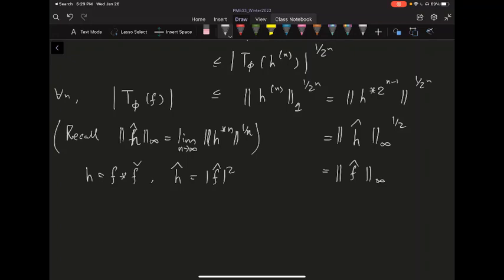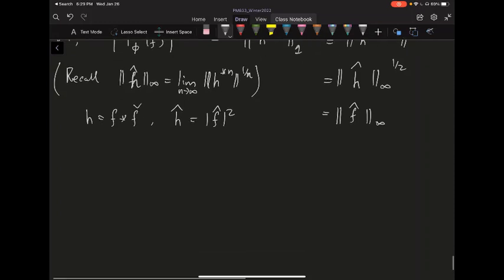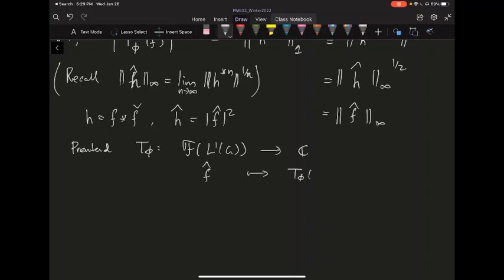So this T phi, I treat it as a function on the L1 functions, but then I can also treat it as acting on the Fourier transform. I pretend this T phi maps f hat to the corresponding value T phi of f. So let's pretend now this T phi maps from the Fourier transform of L1 of G to C by mapping f hat to T phi of f.